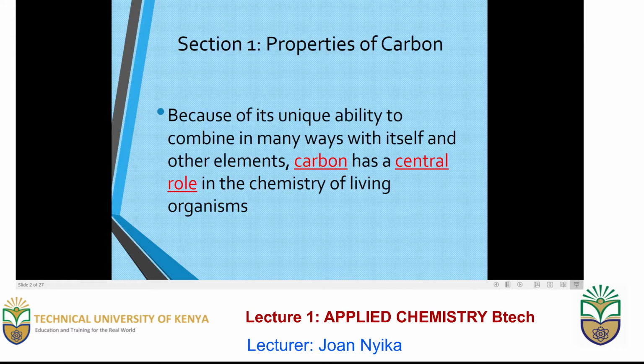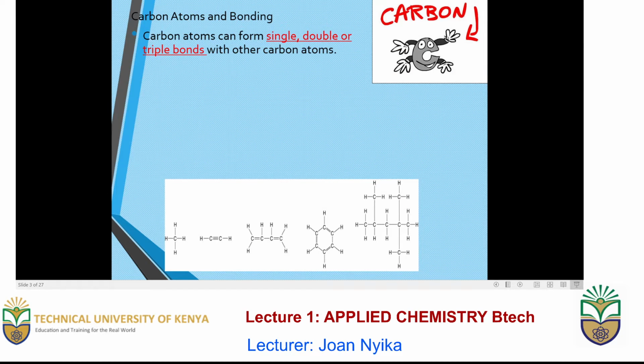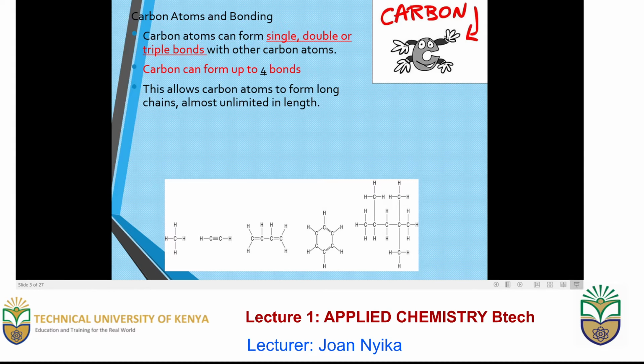What are the properties of carbon? Carbon has got the unique ability to combine with other elements as a central atom, and hence it has got various properties. And these properties are a derivative of the fact that carbon can form a single, double, or triple bond with other carbon elements. It can form a maximum of up to 4 bonds.